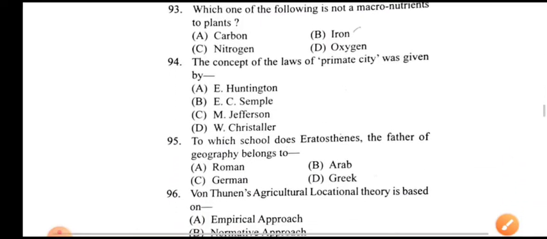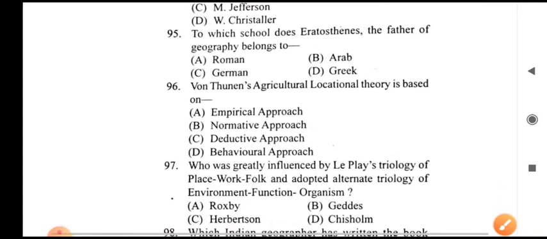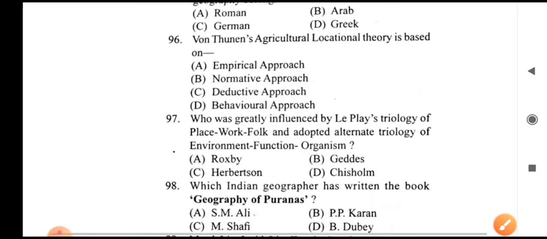Question number 94: the concept of the law of primacy was given by Mark Jefferson. Question number 95: to which school does Aristotle, the father of geography, belong? Aristotle belongs to the Greek school. Next, question number 96: von Thunen's agriculture model, locational theory, is based on the normative approach.